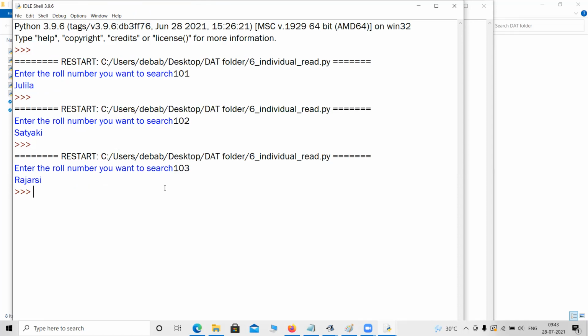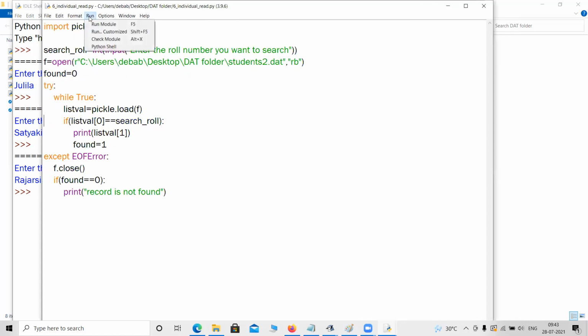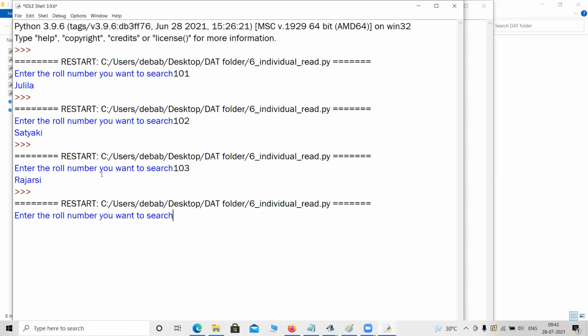And so just give any roll number which doesn't exist. So we can see. Okay, yeah. That's a good idea. Okay. Let me give something like 104. 104. Record is not found.